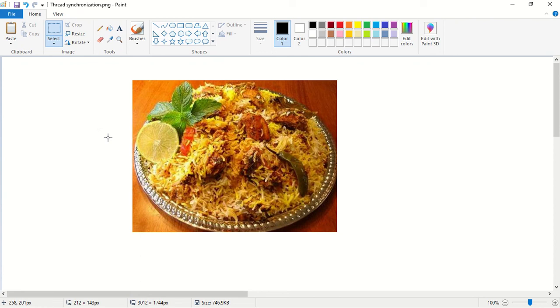Next, the biryani was too spicy to eat. So I felt very uncomfortable to eat this biryani. So what I did is, I kept the biryani plate near the roadside so that some dog can come and eat this biryani. So after some time, one dog came. So assume this is the dog. So this dog felt very happy by looking at the biryani plate.